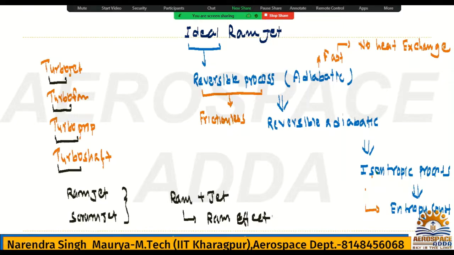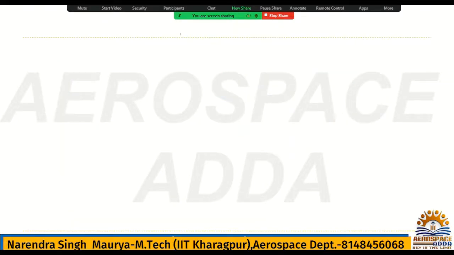I am not going to explain scramjet, it is not in our syllabus, only ramjet I have to discuss here. So first thing very clear, in a ramjet engine we do not have any rotatory part. No rotatory component.